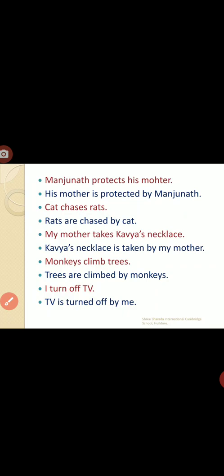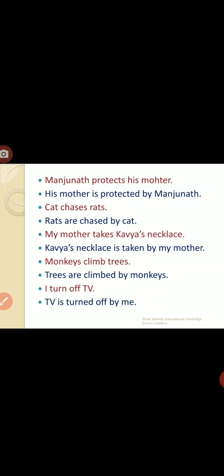His mother is singular, so we have to take the auxiliary from the be form, is. His mother is protects. It comes to the V3 form, protected. So his mother is protected by, who is the noun? Manjunath. So we have to mention it as it is. His mother is protected by Manjunath. Manjunath protects his mother. So here in the passive, his mother is protected by Manjunath. So this is the difference.